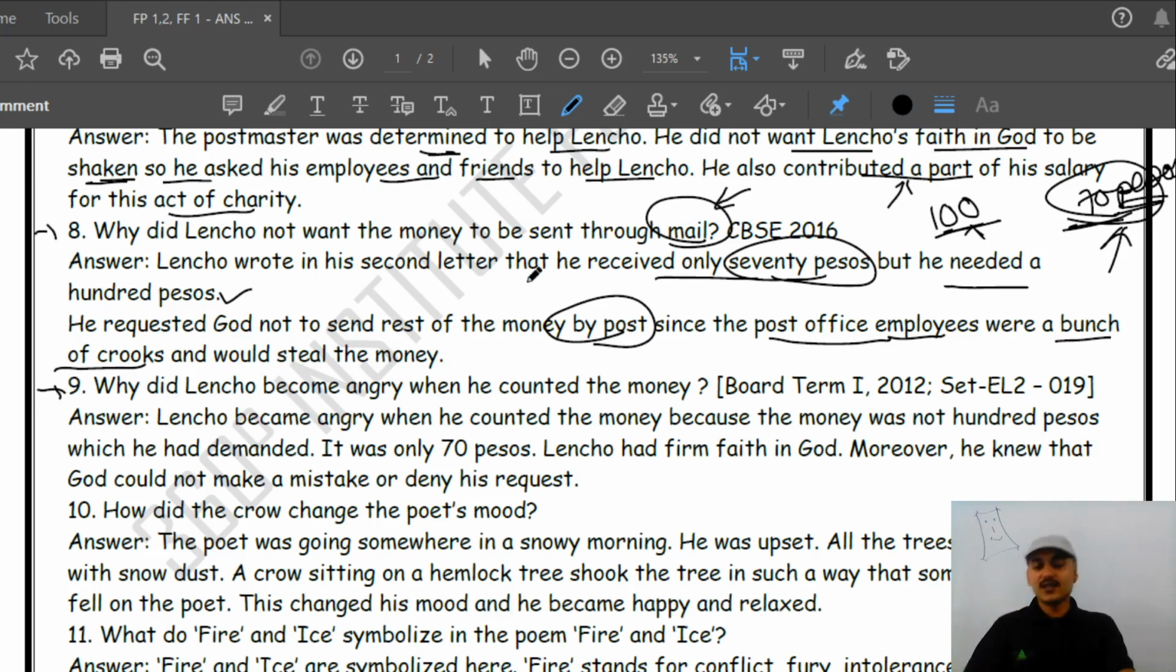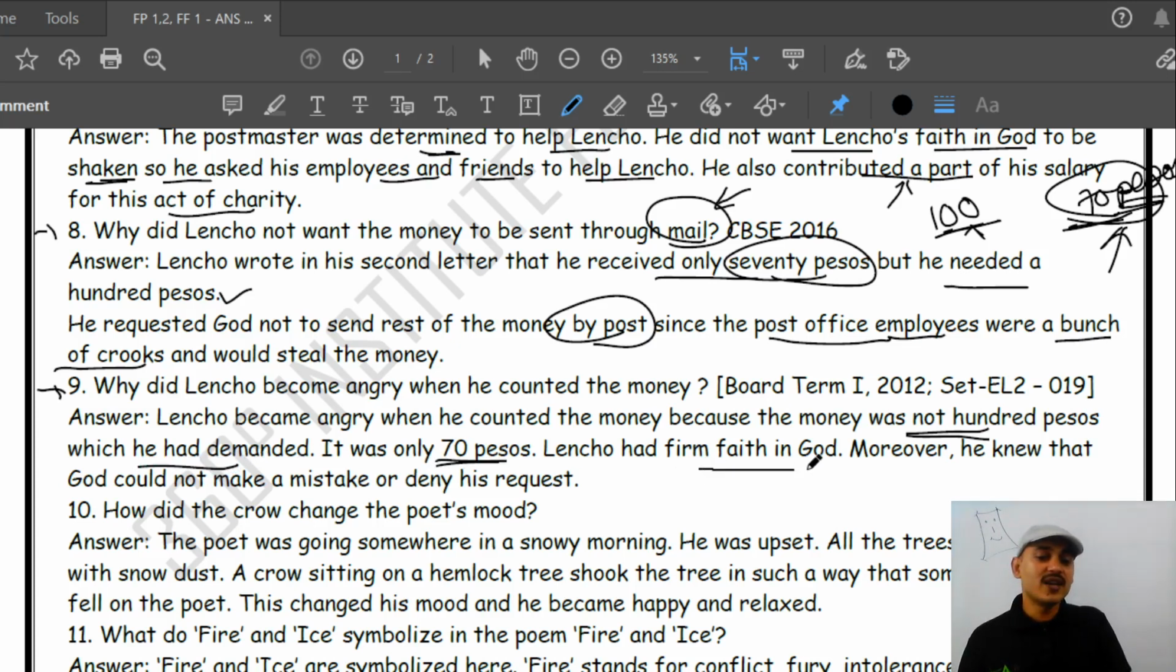So let's go to the next question. Why did Lencho become angry when he counted the money? Lencho became angry because he had asked for 100 pesos. He demanded 100 pesos, but he did not get it. It was 70 pesos he got there.